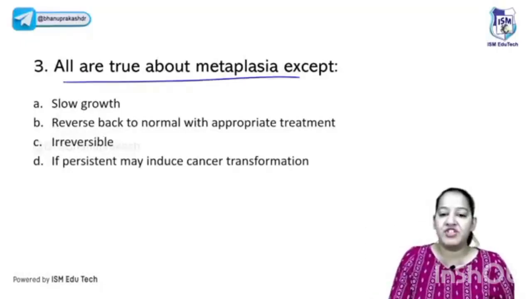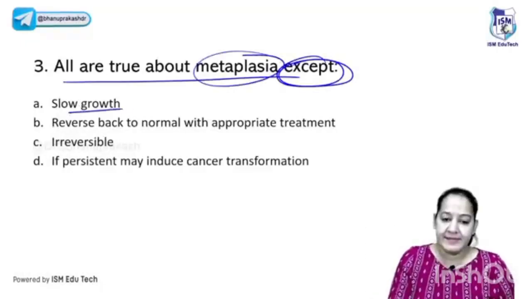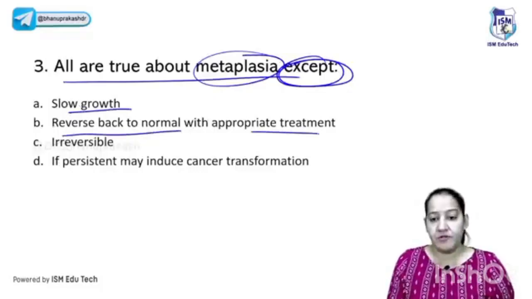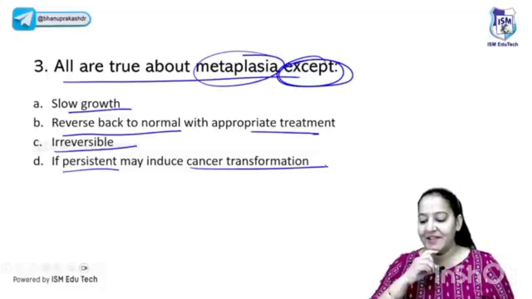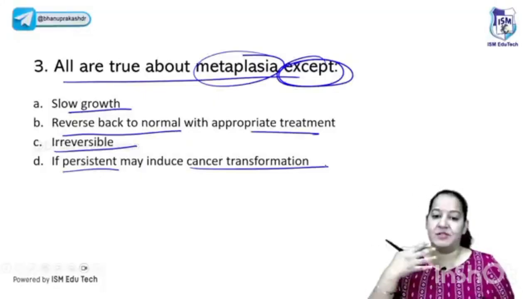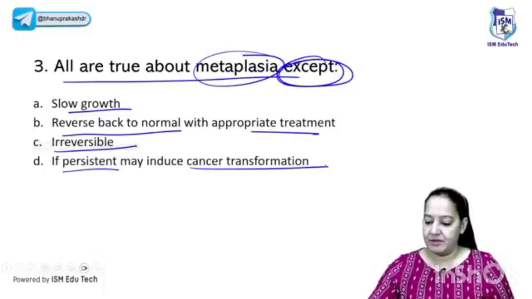The next question is in front of you. All are true about metaplasia except, don't miss the word except. Is it slow growing? Yes or no? Reverts back to normal with appropriate treatment? Yes or no? Is it irreversible? Yes or no? If it persists, it can convert into cancer? Yes or no? Tell me what is there in the except. All are true regarding metaplasia except. What's the correct answer?